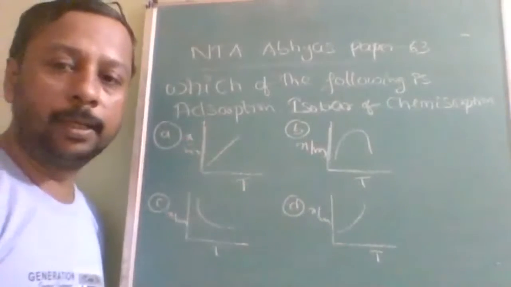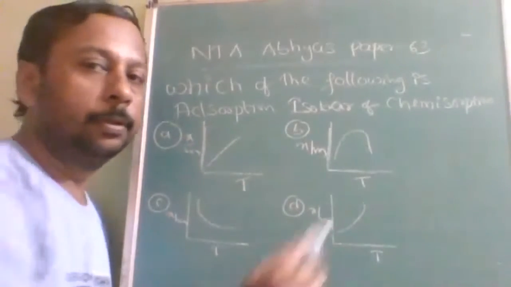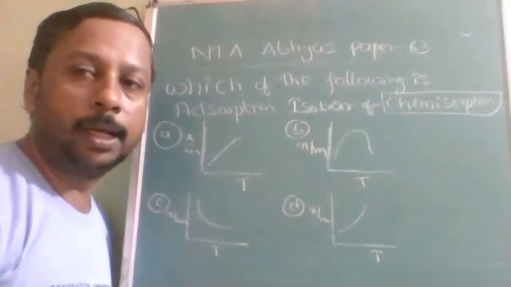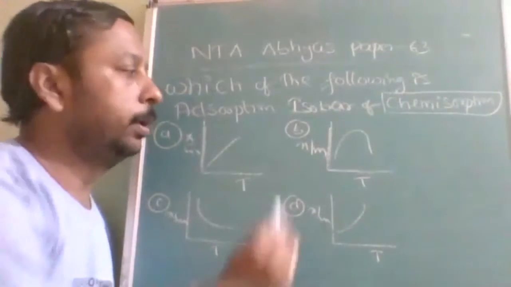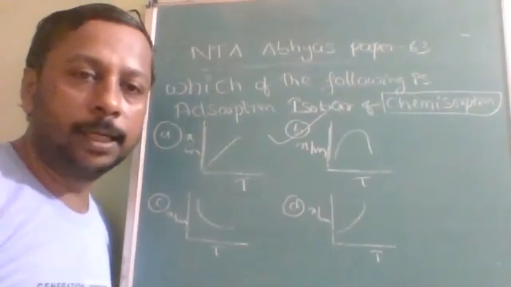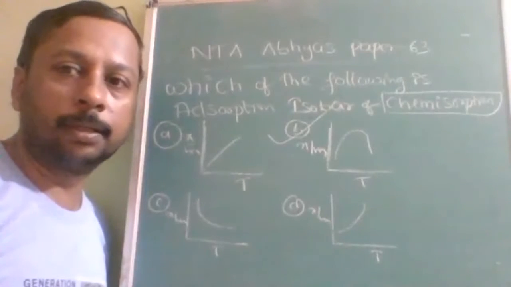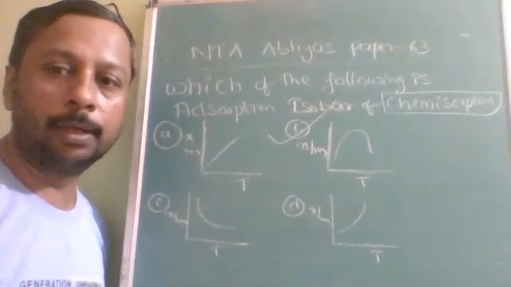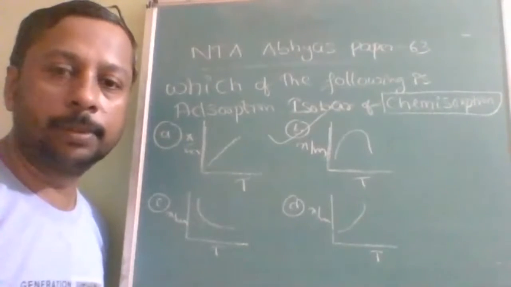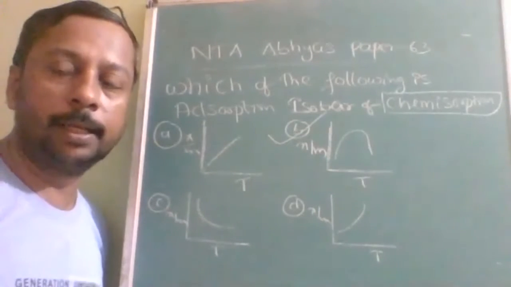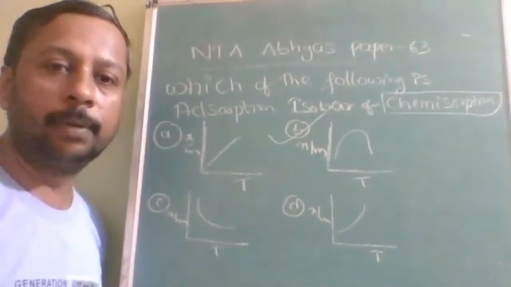So what can be the variation? Answer is chemisorption. First it will be directly proportional, then it will be inversely proportional. Therefore B option is correct. Normally adsorption is inversely proportional to temperature. But for chemisorption there is a special rule. First, for some time it will be directly proportional, then inversely proportional. So graph 2 is correct.